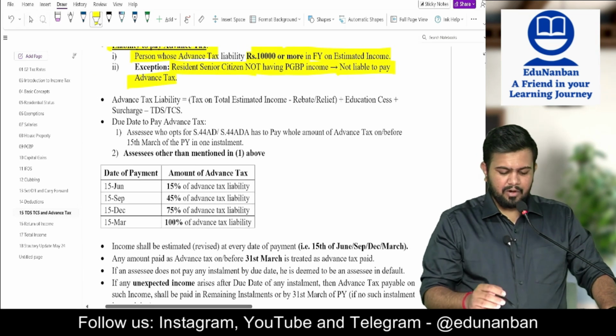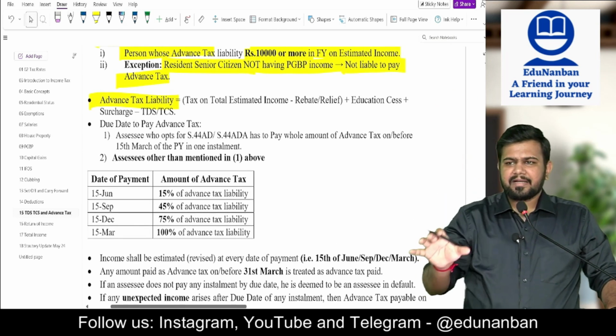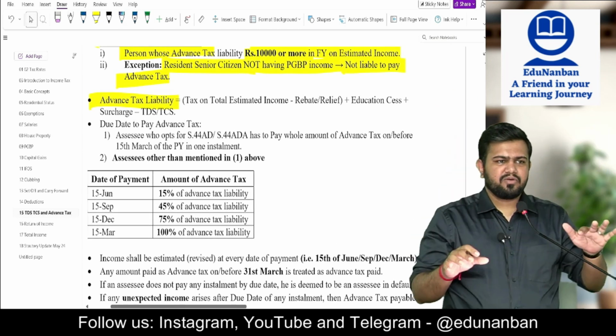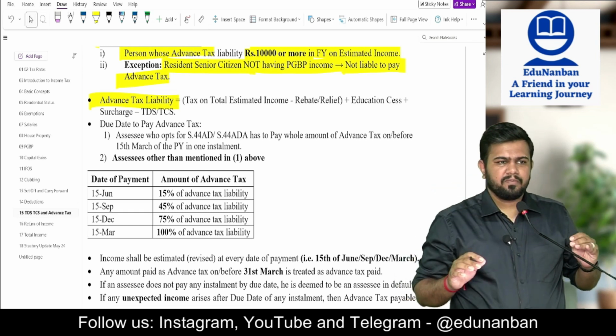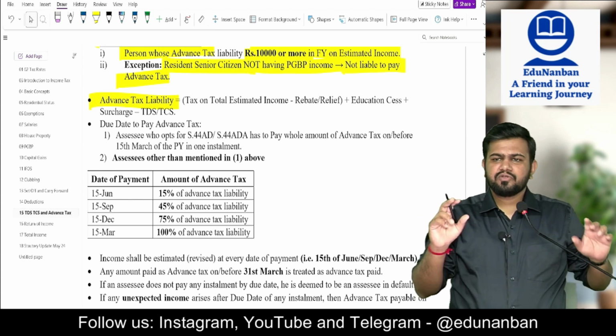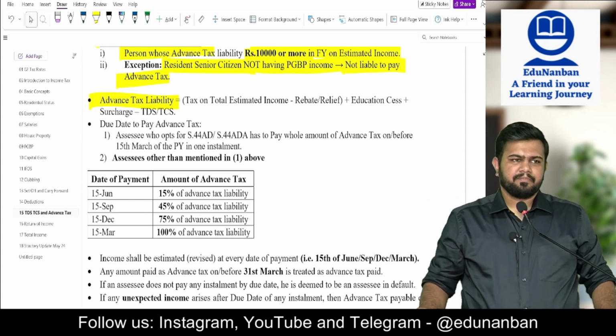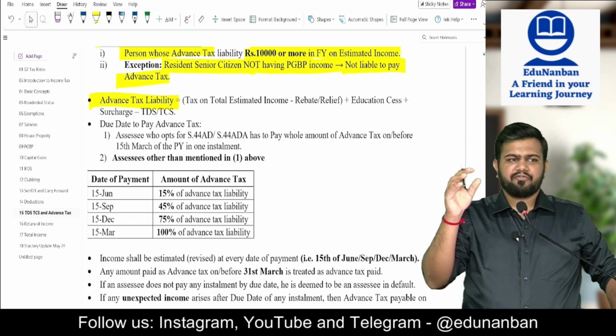Then, sir, how to calculate advance tax liability? First, calculate total tax. Total tax during the year you calculate. Sir, but advance tax has to be paid within the year, or no? It should be paid within the year. How will we know what is the total income? You have to take total estimated income. Estimated how much you will earn during the year, that much you have to take.